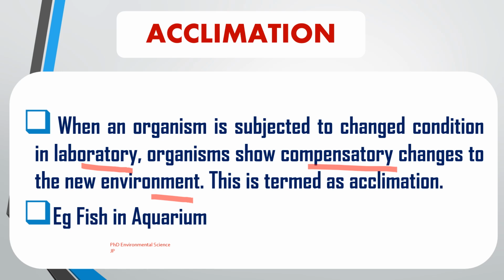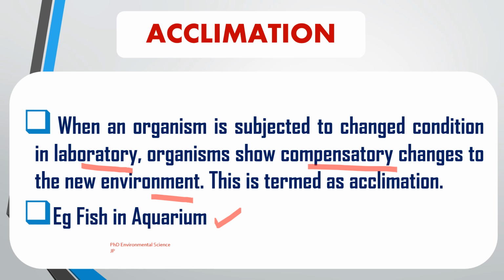For example, fish in an aquarium. If the fish are transferred from one tank to another with different water temperature, pH, or oxygen levels, they undergo acclimation to adjust to the new water conditions. This can involve changes in their breathing rate, swimming behavior, or metabolic processes to cope with the new environment. For example, tropical fish might adjust to a cooler water temperature by slowing down their metabolic rate.